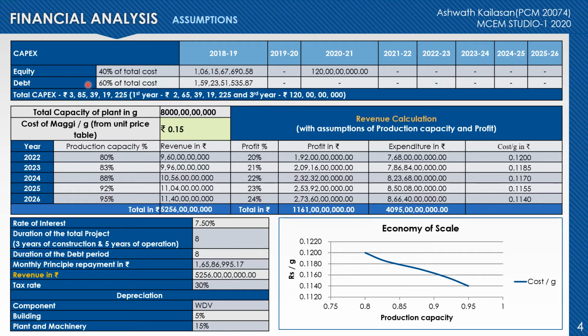Then the revenue calculation is as shown. And then the various other assumptions like the rate of interest, the duration of the total project, the tax rate considered, and the depreciation percentages used are as shown. The economy of scale observed in this study is shown in the form of a graph, and we could see that the cost per gram of the product decreases with increase in the production capacity.